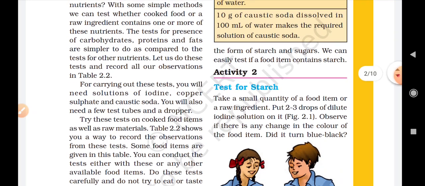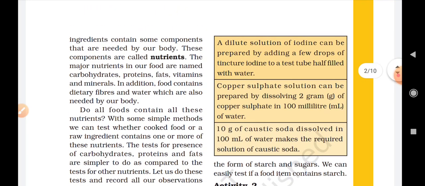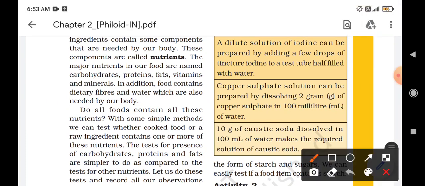Here are some steps given in this chapter to make an iodine solution. Let's read them first. Step 1: a dilute solution of iodine can be prepared by adding a few drops of tincture iodine to a test tube half filled with water. So we have to take a few drops of tincture iodine and put them into a test tube.